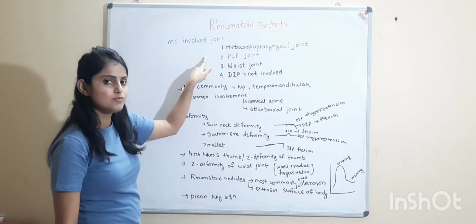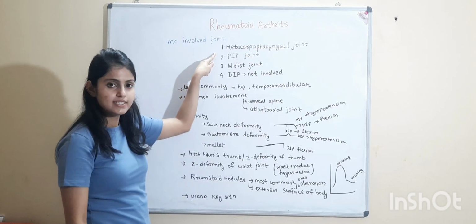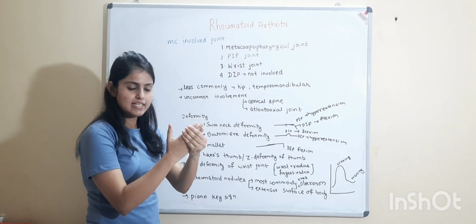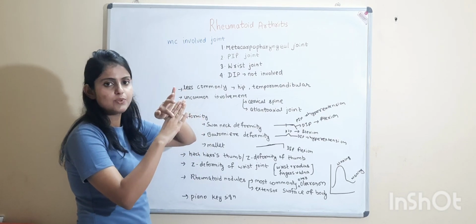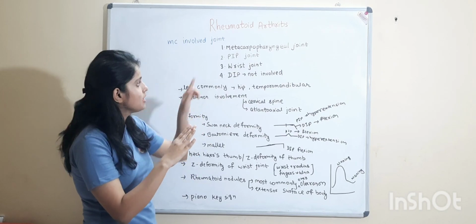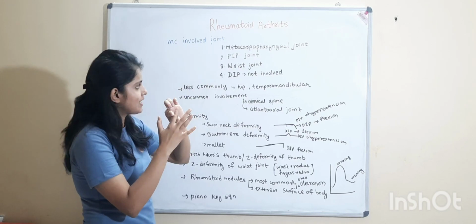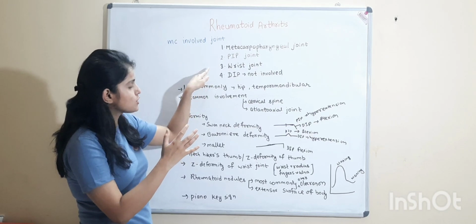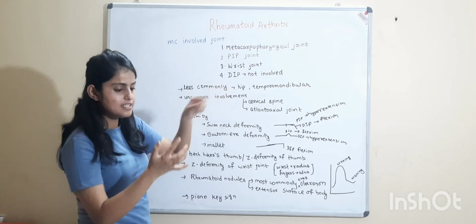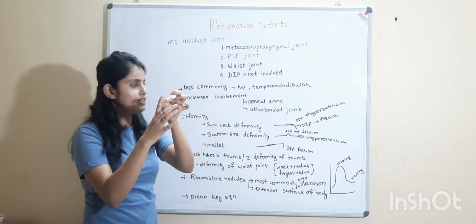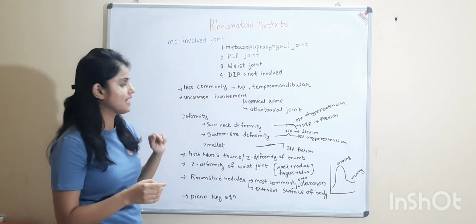Most commonly involved joint is the metacarpophalangeal joint. This is metacarpal and this is the phalangeal. So this is the metacarpophalangeal joint, which is the most commonly involved. Proximal interphalangeal joint is involved. Then wrist joint is involved, but distal interphalangeal joint, this distal interphalangeal joint, is not involved in rheumatoid arthritis.